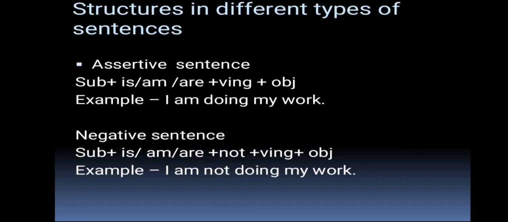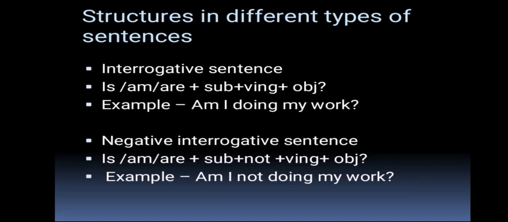In assertive sentence, subject plus helping verb plus verb in ing form plus object. Now example, I am doing my work. In negative sentence, subject plus helping verb plus not plus verb in ing form plus object. For example, I am not doing my work.